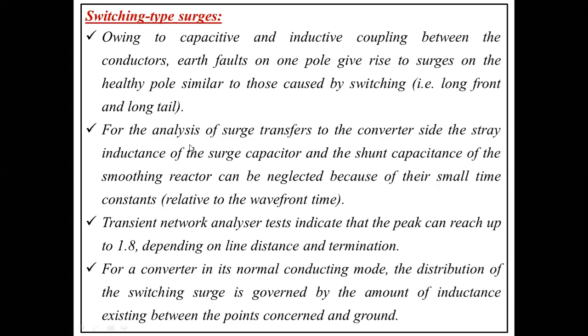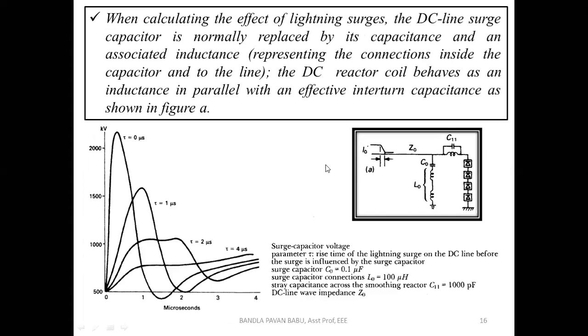Next, for the analysis of surge transfers to the converter side, the stray inductance of the surge capacitor and the shunt capacitance of the smoothing reactor can be neglected. No need to confuse here. Look at this figure.